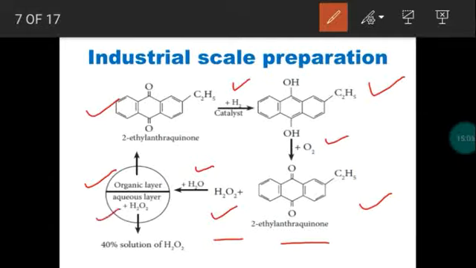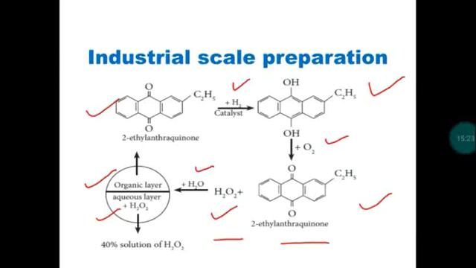Almost 40% hydrogen peroxide solution will be there. 60% water, 40% hydrogen peroxide will be there in the aqueous layer. The remaining 2-ethyl anthraquinone is an organic substance which will not be dissolved in water, so it is insoluble in water, and that is separated as the organic layer. So this is the industrial preparation of hydrogen peroxide.